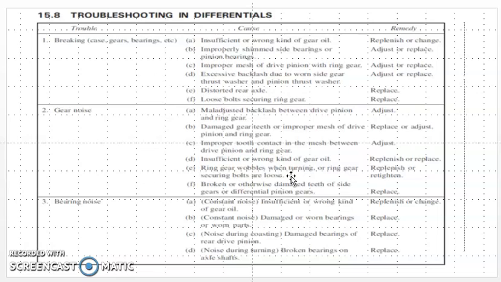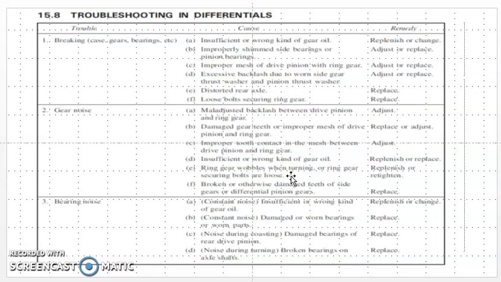So the major causes of gear noise are damaged gear teeth, improper meshing due to looseness of the bolts, or broken side teeth of the gears, due to which there is a lot of noise.